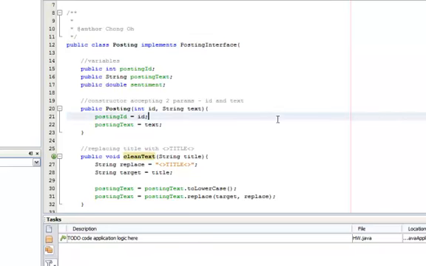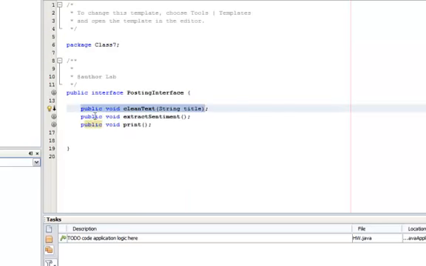It's as easy as that. Now, the implication of this action is basically that now the class posting will have to implement the three methods that exist in posting interface. These three methods.